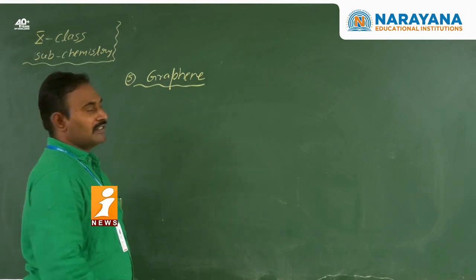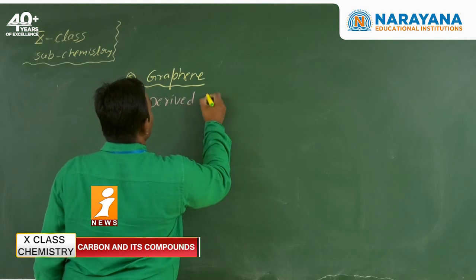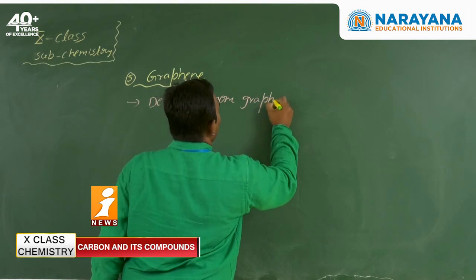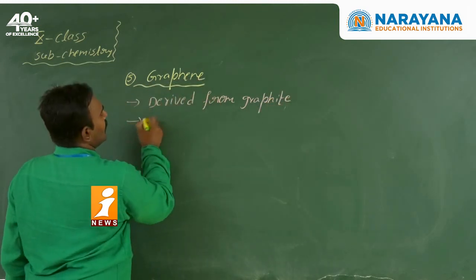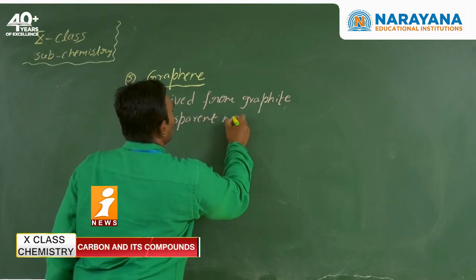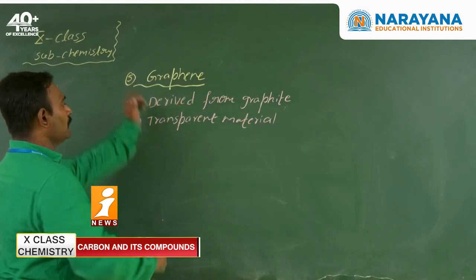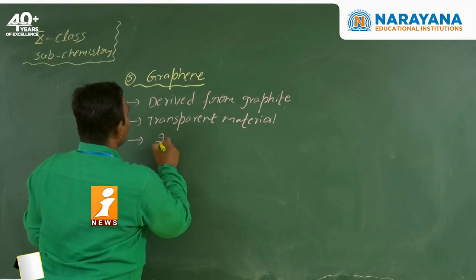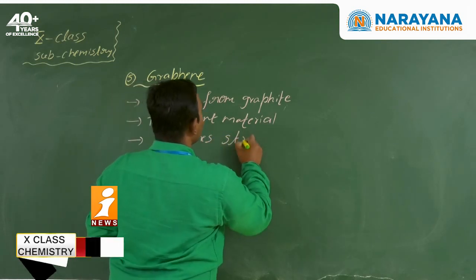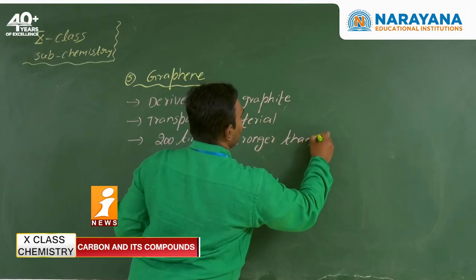Next, graphene. It is derived from graphite. It is a transparent material. What is the meaning of transparent? It allows light through it. Now the next one: it is 200 times stronger than steel.